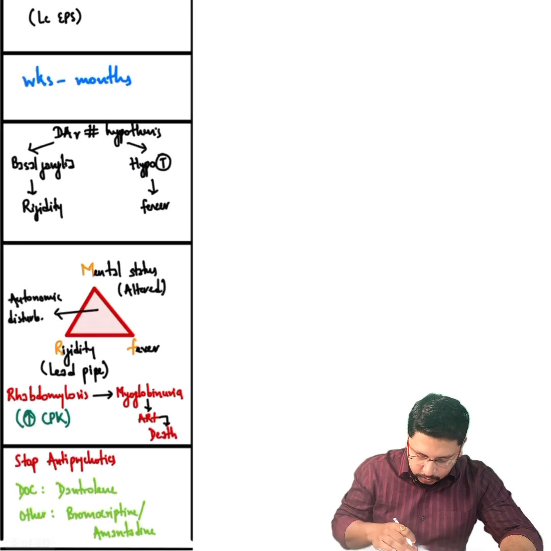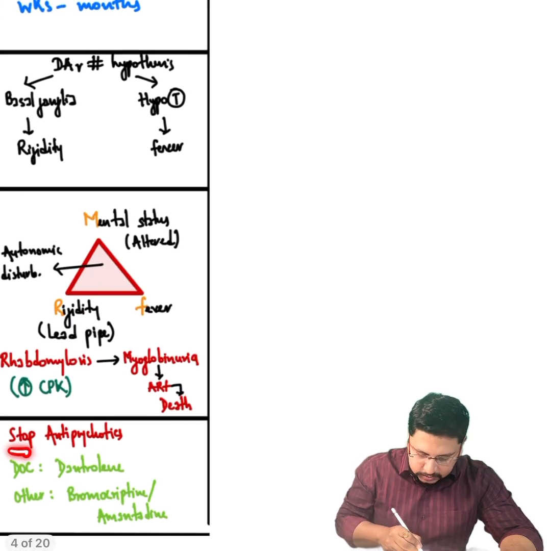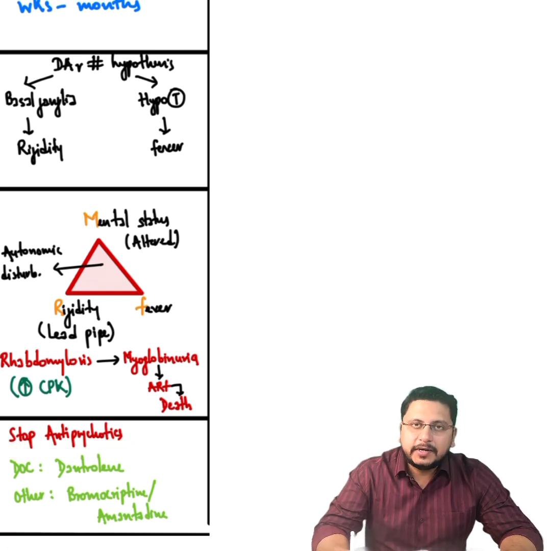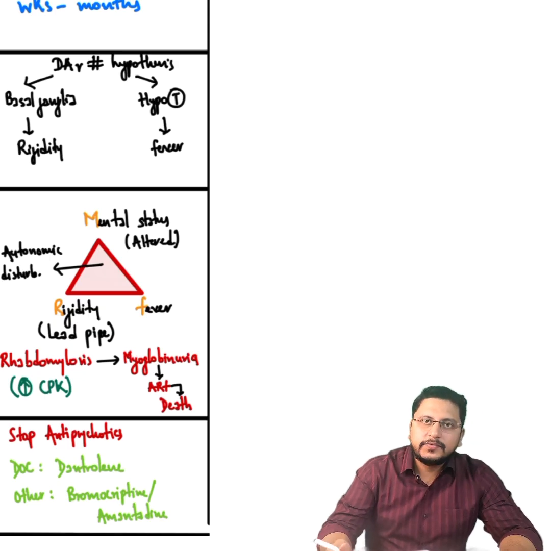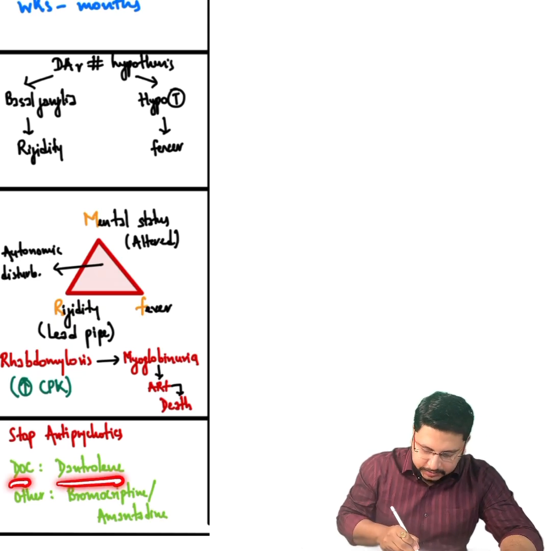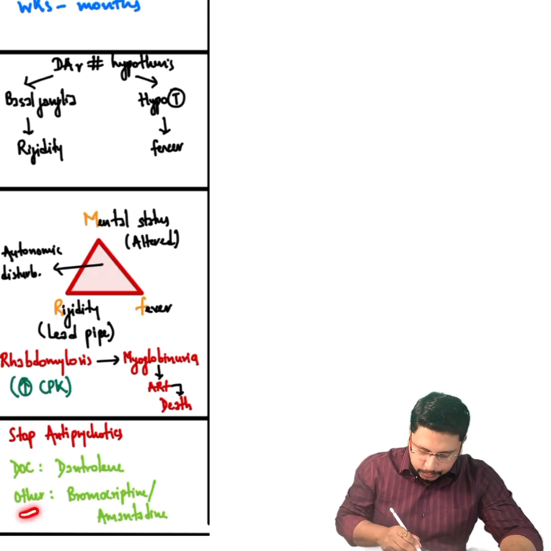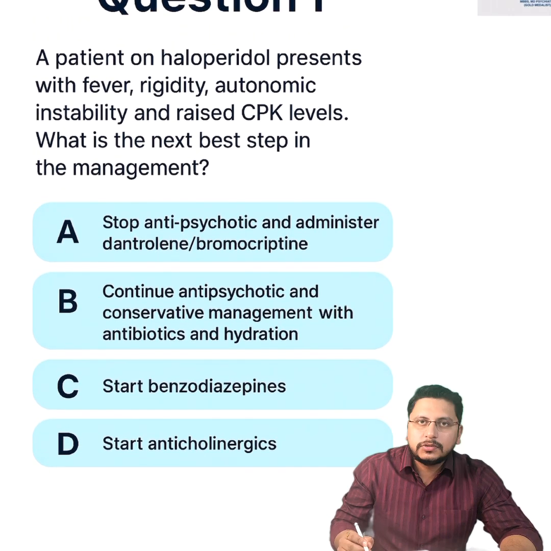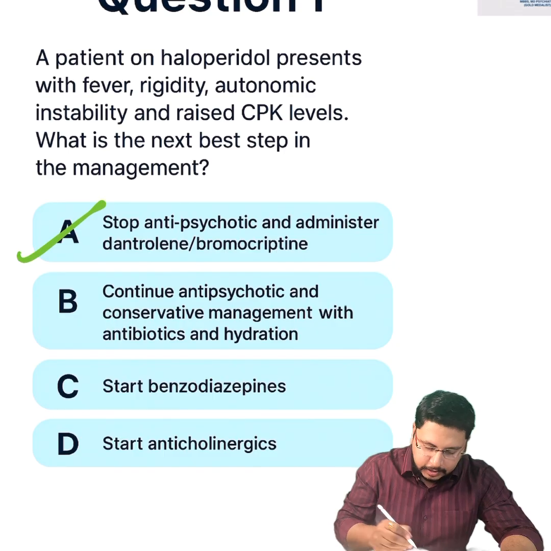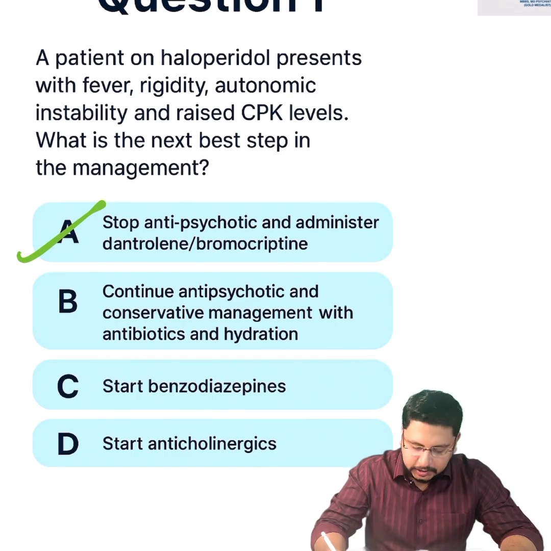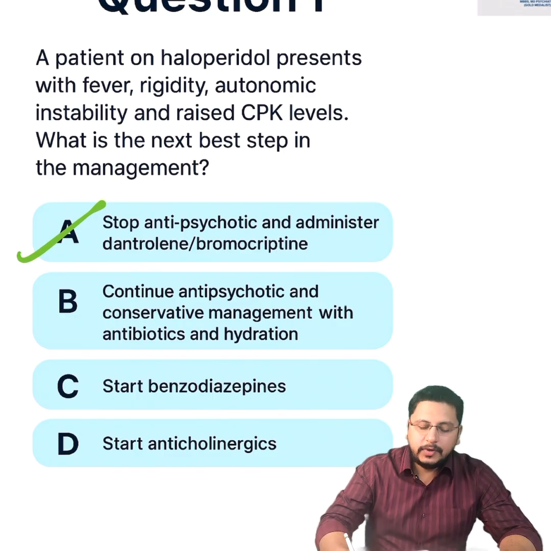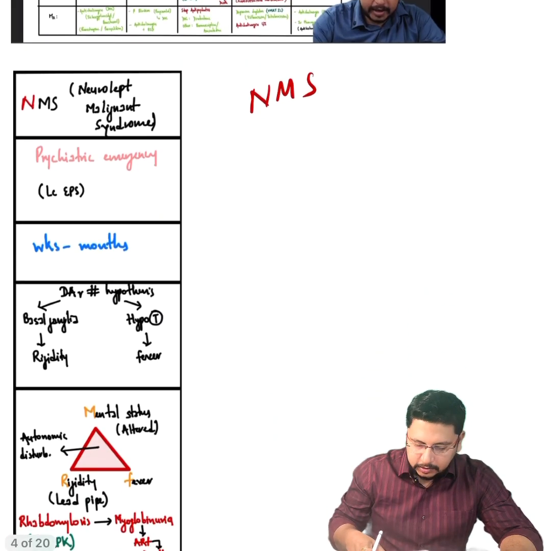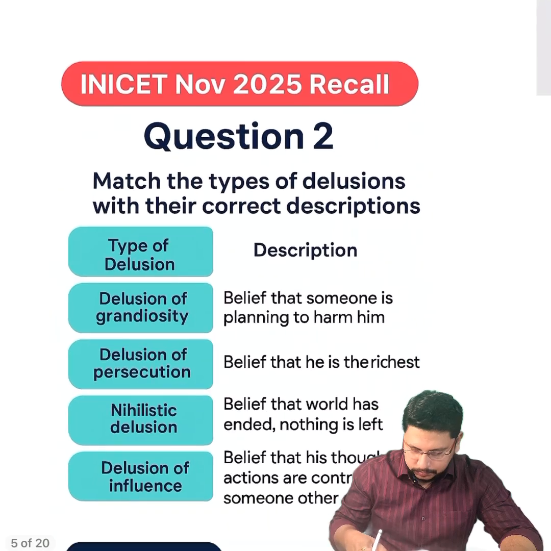And what is the management protocol here? The management protocol is first to stop antipsychotic. Whichever antipsychotic is being administered, you have to first stop it, shift the patient to ICU, and the drug of choice is dantrolene, or bromocriptine can also be given. So the correct option here will be A, stop antipsychotic and administer dantrolene or bromocriptine. Option B, we cannot continue antipsychotic. Antipsychotic needs to be stopped. Okay. Now we'll move to question number 2.